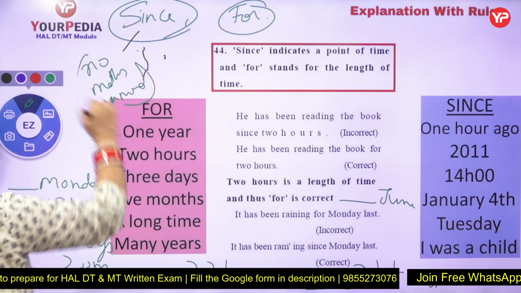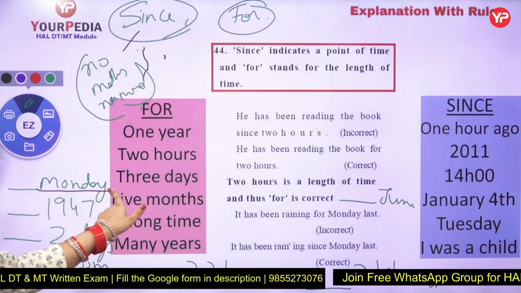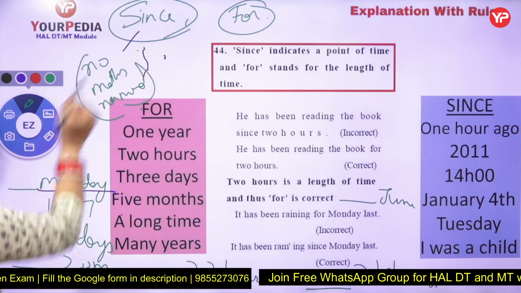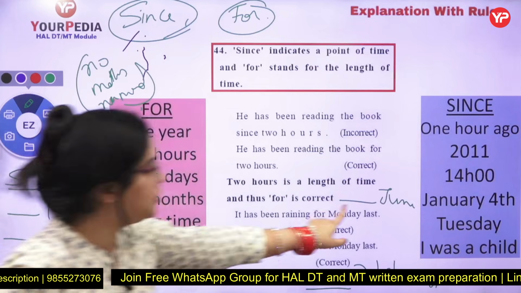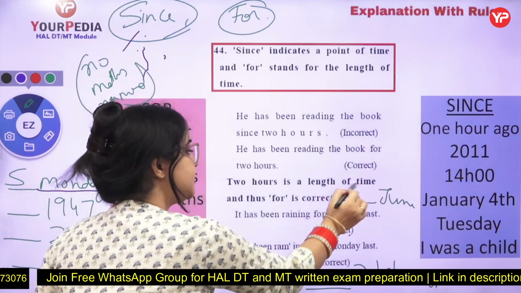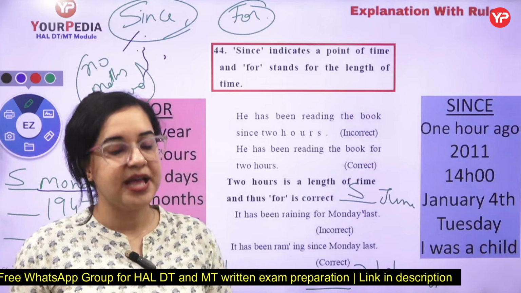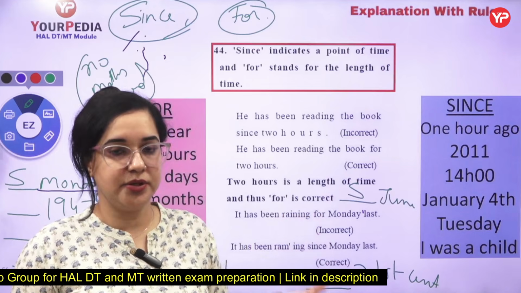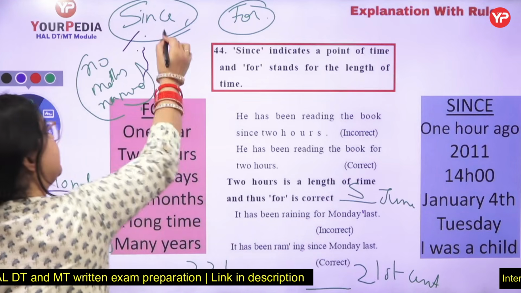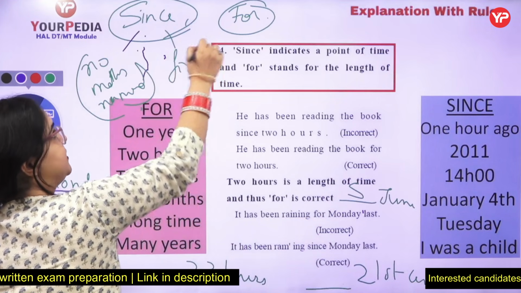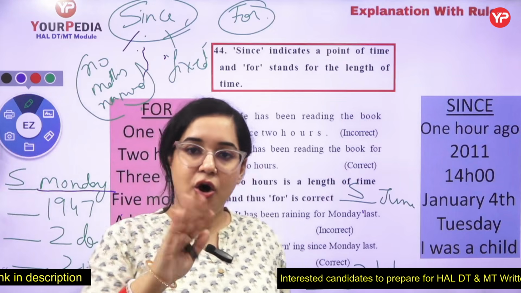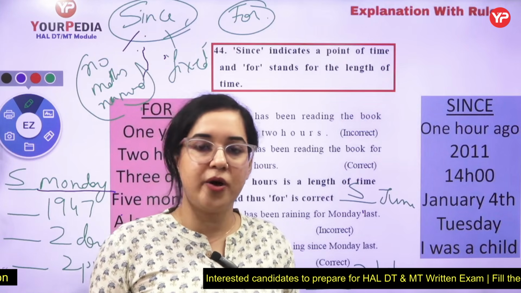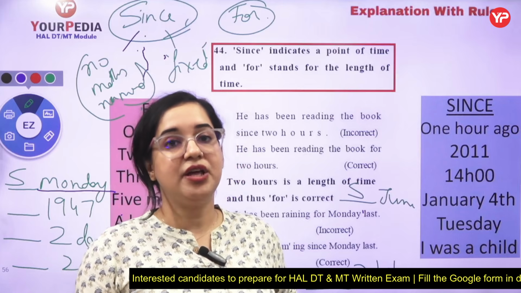When I talk about no maths numeral, can I see any maths number over here? No. Then what will I put? Since. Can I see any maths numeral in June? No maths numeral. Let's put since. This is rule number 1. Second is when there is a maths numeral, but it points to something fixed. Fixed can be time, it can be year, it can be century, it can be anything. All the other remaining maths numbers which do not point to something fixed carry for with them.